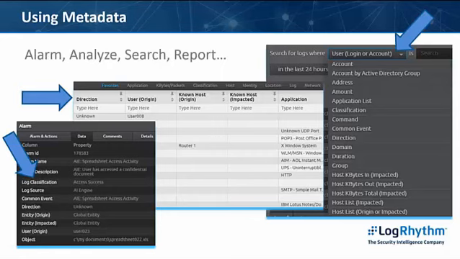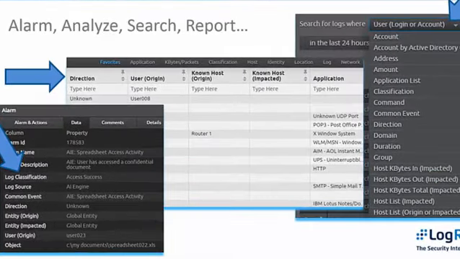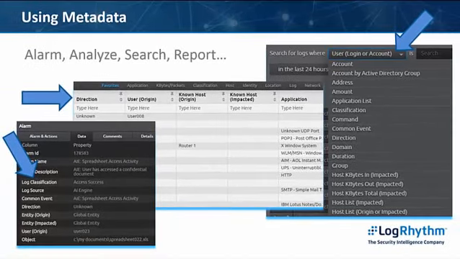Because metadata is stored in a database using common metadata field names, it can be quickly referenced for more efficient searching and allows for in-depth reporting and analysis. Notice the metadata fields shown in these examples. You can see classification, common events, direction, user, and application, to name only a few. Metadata drives the interactions with the log data collected in LogRhythm. Metadata is used by virtually all aspects of the LogRhythm platform, from alarming and analyzing to searching and reporting. LogRhythm is very powerful, and understanding how to use metadata will ensure your success.